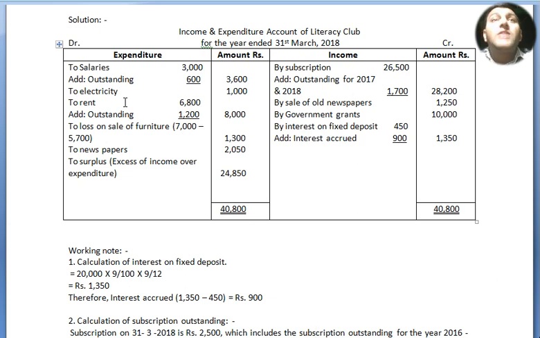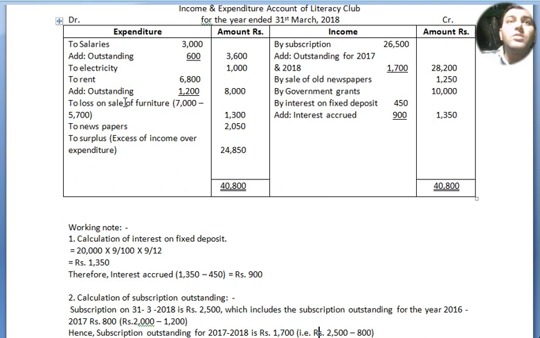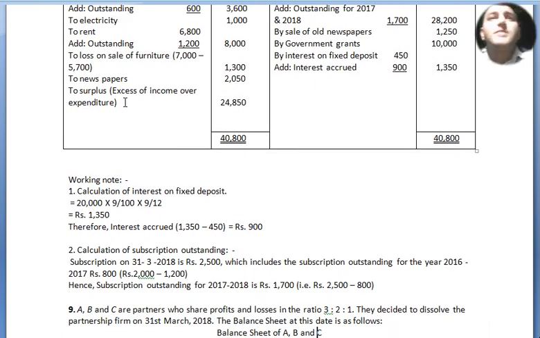Now the working notes. Calculation of interest on fixed deposit: 20,000 into 9% for 9 months equals 1,350, where 450 they have already got and 900 is the accrued income. Altogether outer column 1,350 we have written. Now we move to working note number 2. Calculation of subscription outstanding.